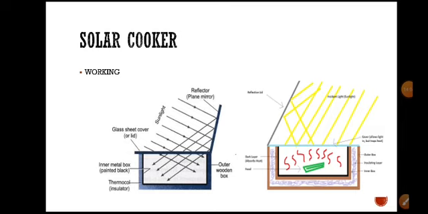A normal glass plate is used, and one reflector which reflects the solar energy or the light rays coming from the sun, and it is a movable and adjustable reflector. Normally we use a plain mirror or any silver wrapper. You can use silver wrapper also.